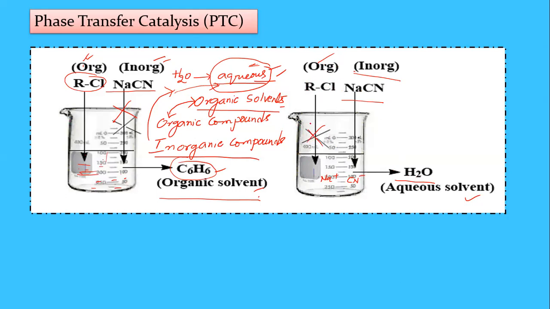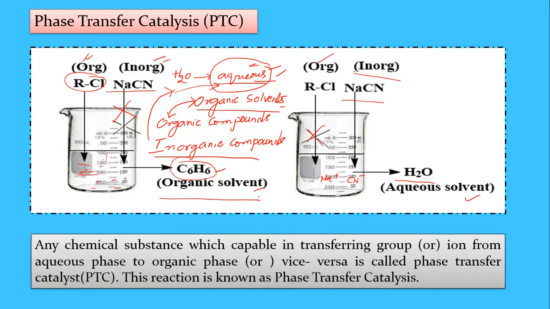So here there are compounds where one type is soluble in one type of solvent, and another type is soluble in another type of solvent. The same compound is not dissolved in both solvents. So that is the problem. One compound dissolves in one solvent, and another compound is soluble in the other solvent. This is the specific solubility of compounds in particular organic and aqueous solvents. Okay. Now, what happened here?